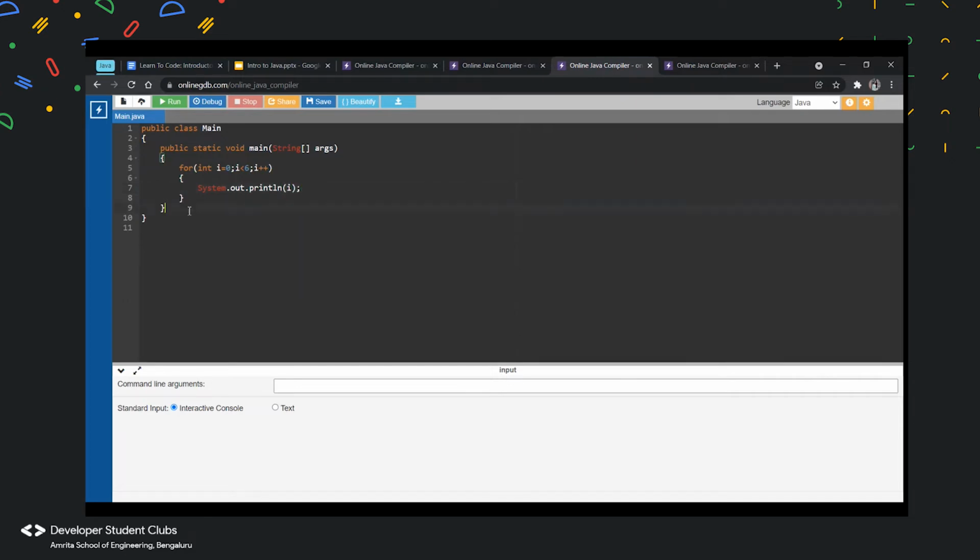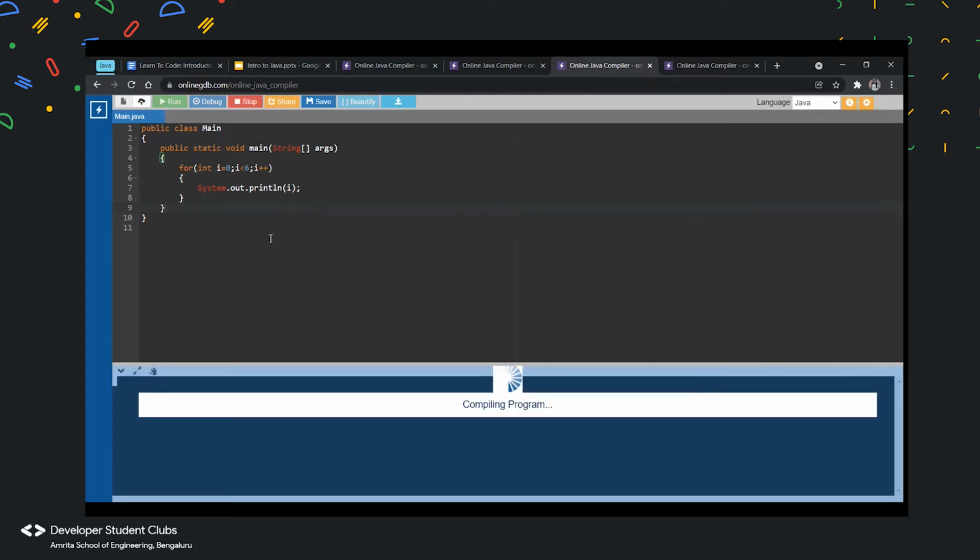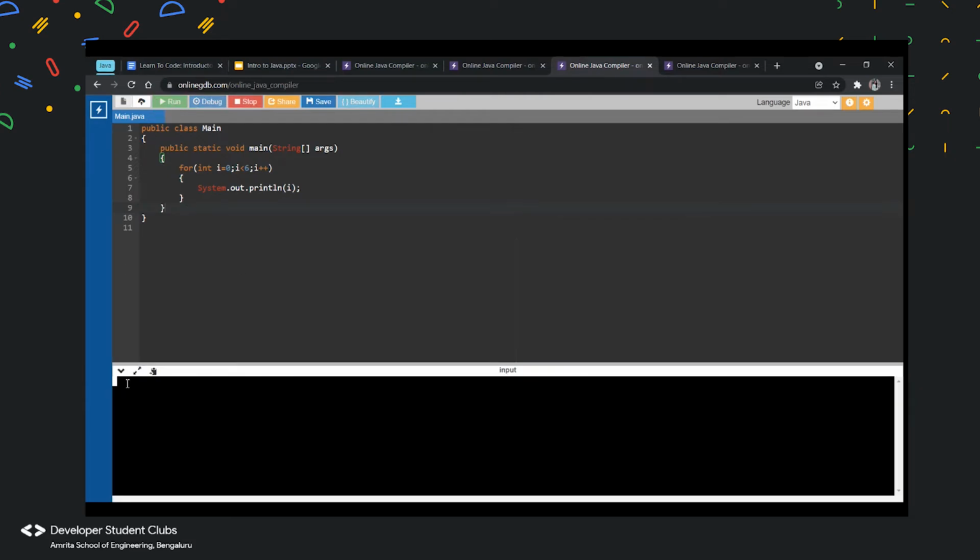So what do you think my output would be? Can anyone answer? 0, 1, 2, 3, 4, 5. Yes, it prints my numbers from 0 to 5. And it prints it one below the other because of System.out.println. ln is basically, it goes to the next line. If you want it in the same line, you can just put System.out.print.